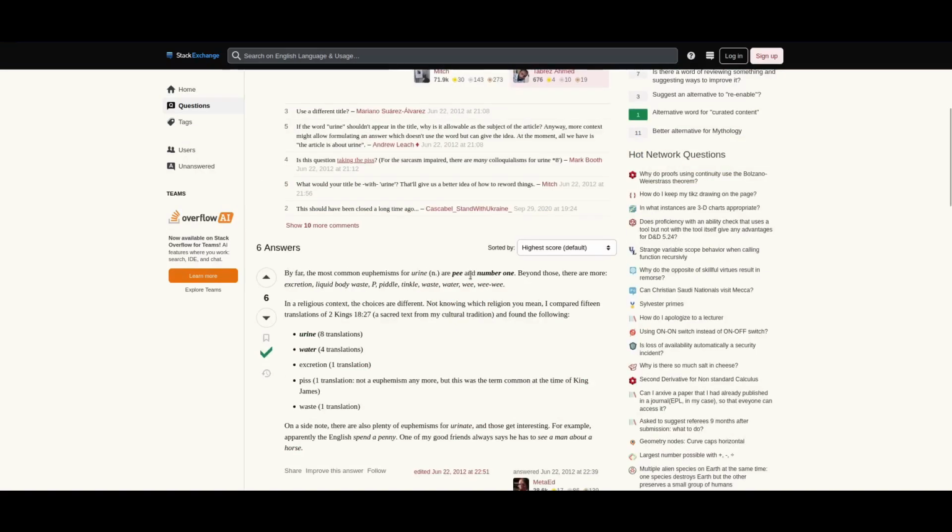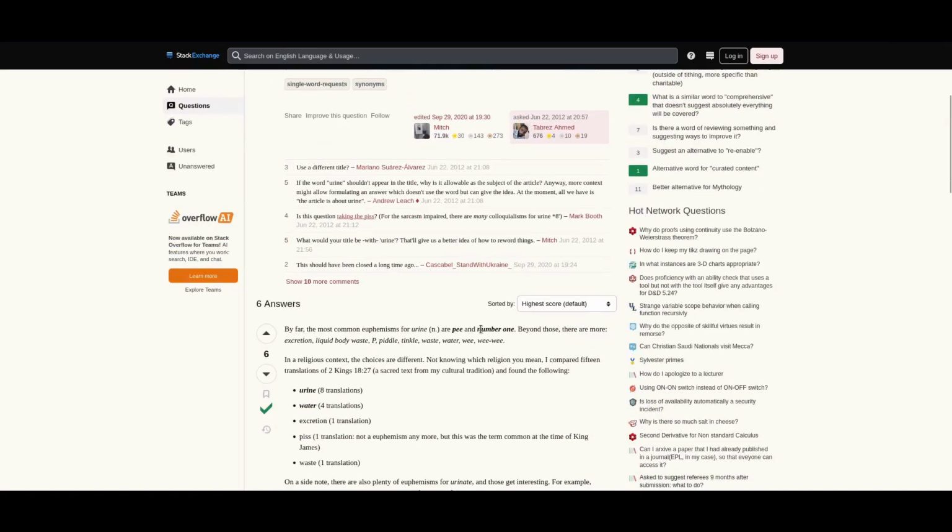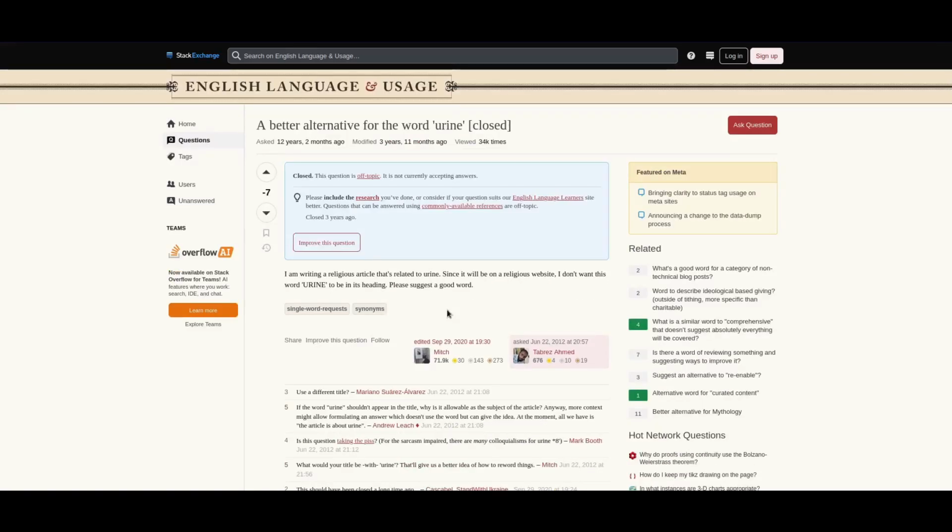This response is funny because all the ones they suggest are probably worse than urine. Excretion, liquid body waste, pee, piddle, tinkle, waste, water, wee, and wee-wee. Use wee-wee in an article on a church website. That'll be really funny. So yeah, that's all the really dumb posts I could find on Stack Exchange sites.